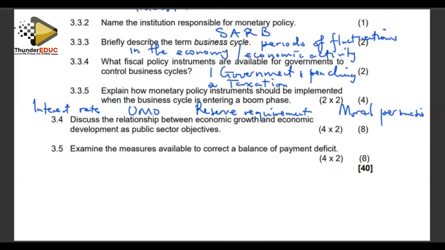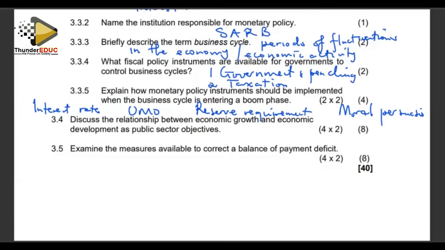And also through using the reserve requirement. The cash reserve requirement must be increased on the demand deposits of commercial banks, which means that we are removing money from the economy. The central bank must request more money from the commercial banks so that they are left with little money to issue out.